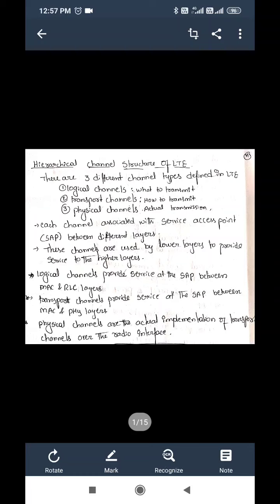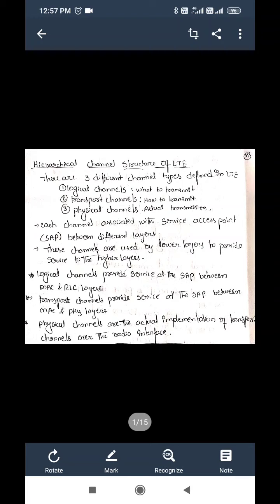Hello everyone. Our next topic is the hierarchical channel structure of LTE. There are three different channel types defined in LTE: logical channels, transport channels and physical channels. Logical channels say what to transmit. Transport channels say how to transmit, and physical channels explain the actual transmission of data.